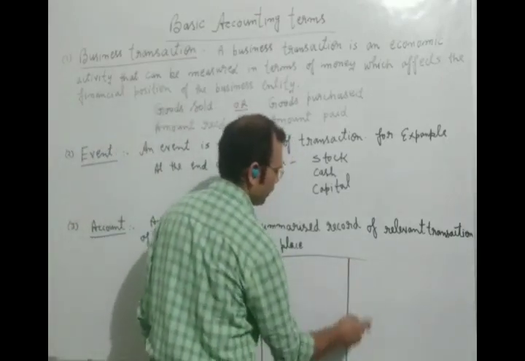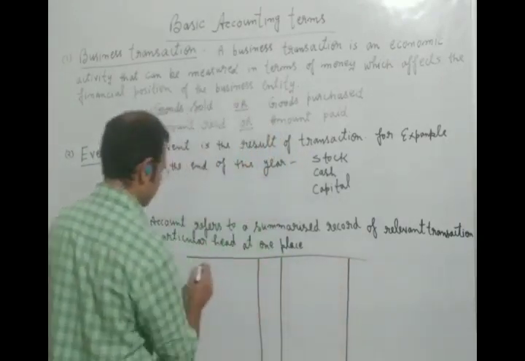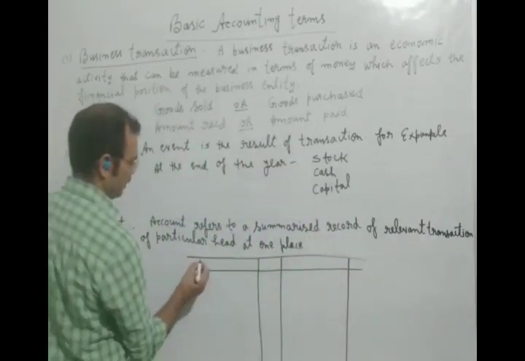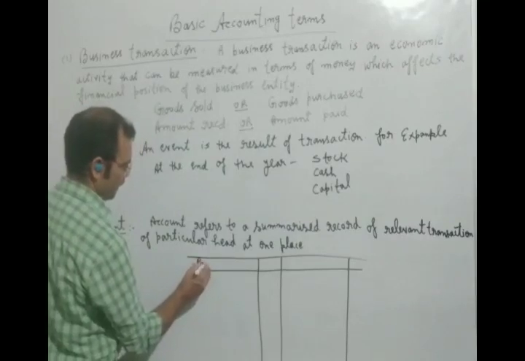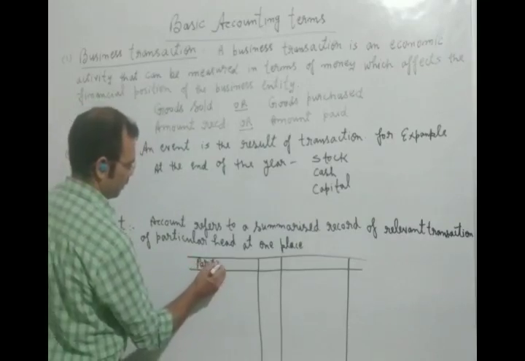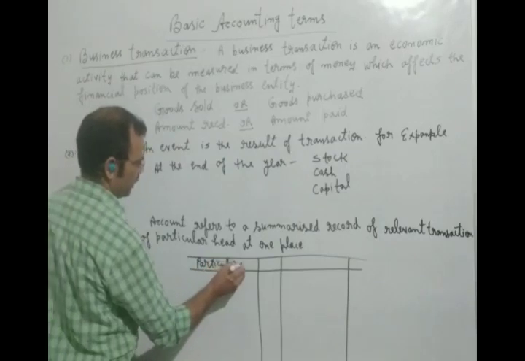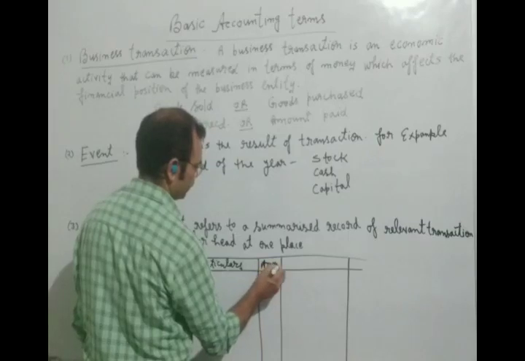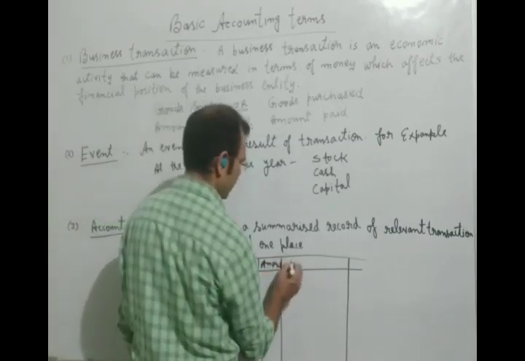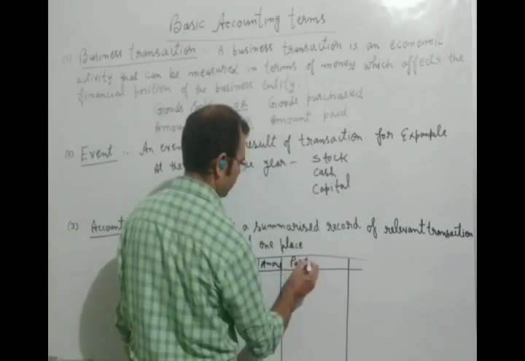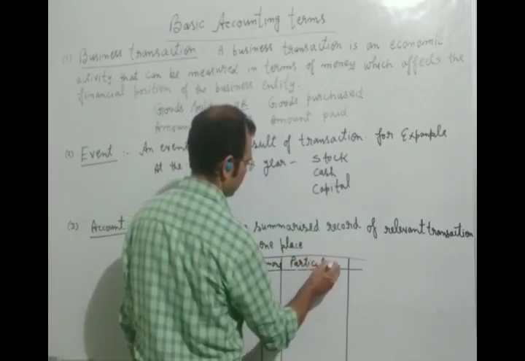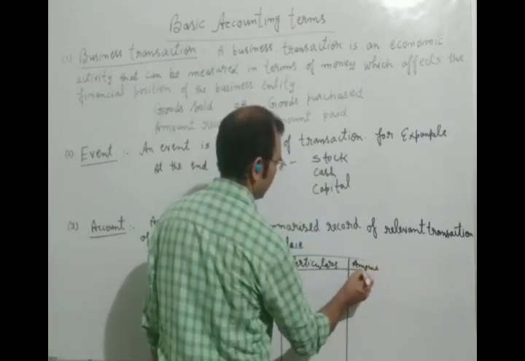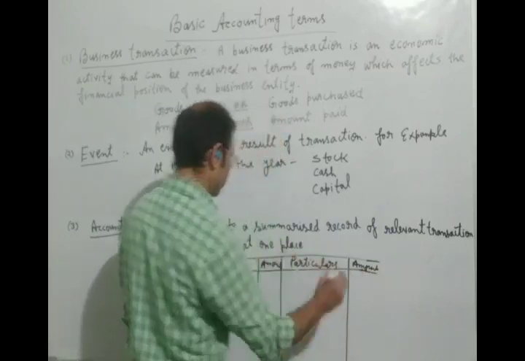In the same way, the amount will be written here, and here we will write particulars, and here we will write amount. Here again particulars, and here amount.